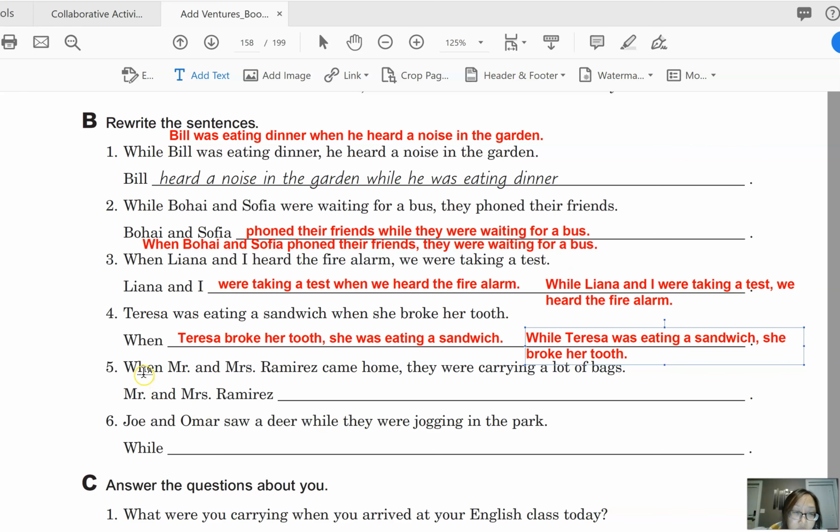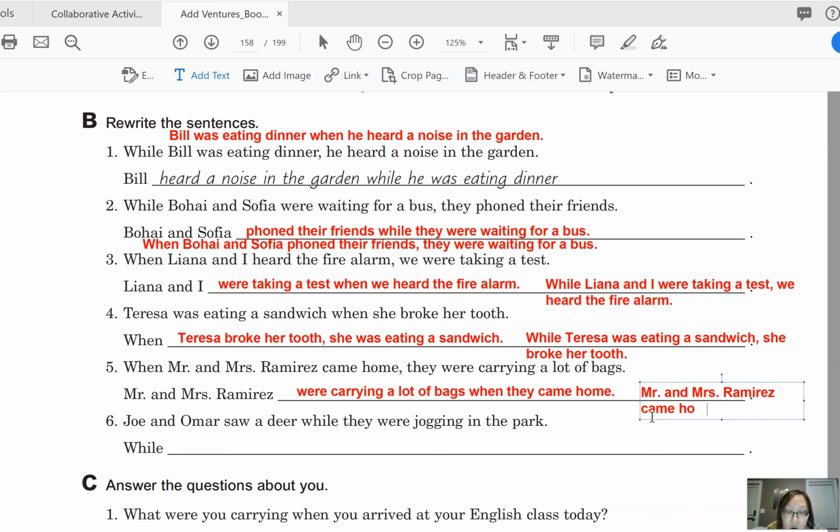Okay, and then number 5. When Mr. and Mrs. Ramirez came home, they were carrying a lot of bags. So we can say Mr. and Mrs. Ramirez were carrying a lot of bags when they came home. Okay, and then another sentence we can say, using while, we can say, Mr. and Mrs. Ramirez came home while they were carrying a lot of bags.